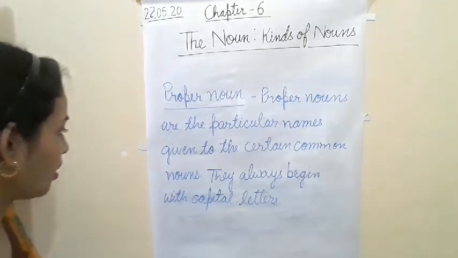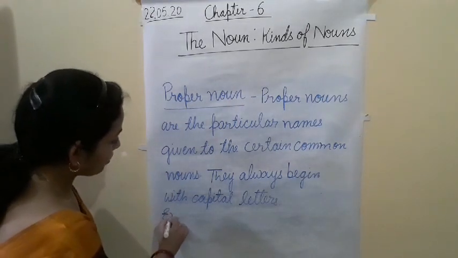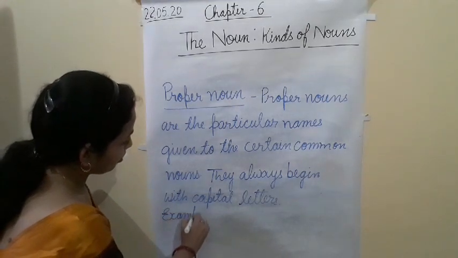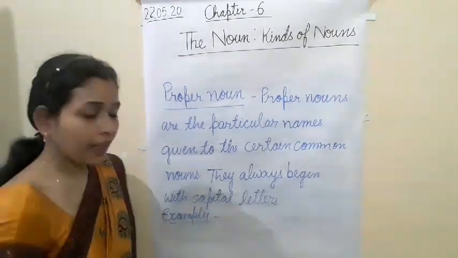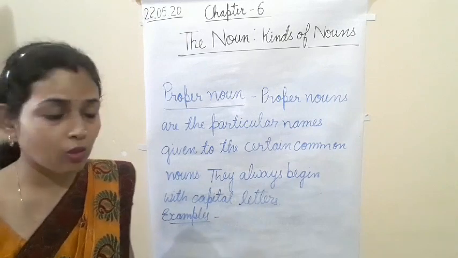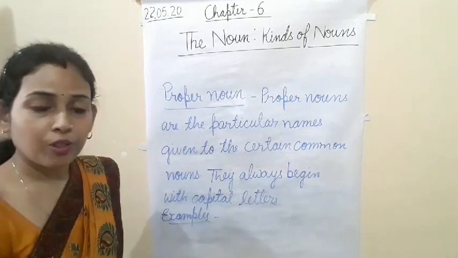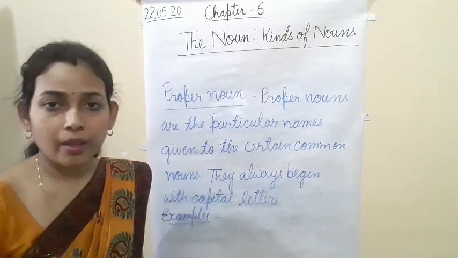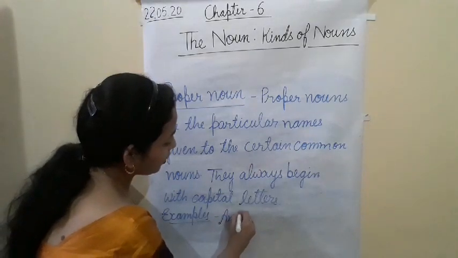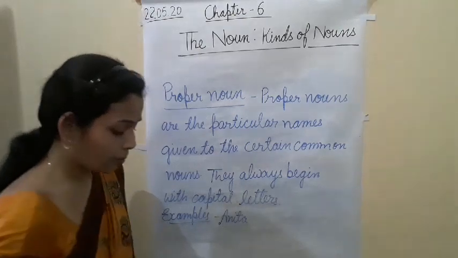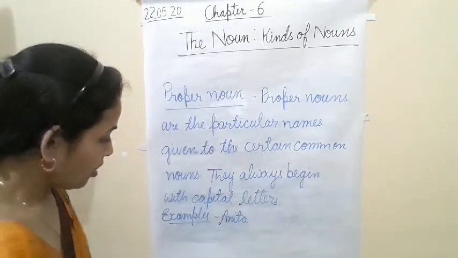So here are the examples. Names of people. Like the first example, in the noun example I gave, Anita, that is the name. A particular name, given to the people or person, you can say. Anita.